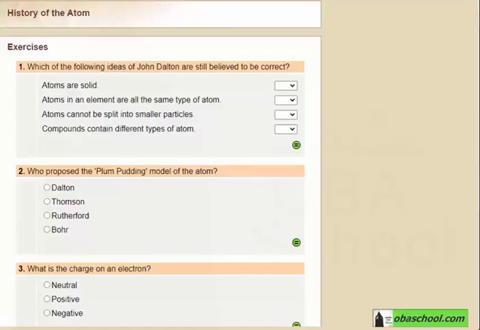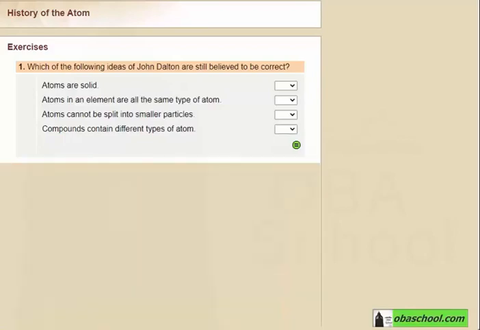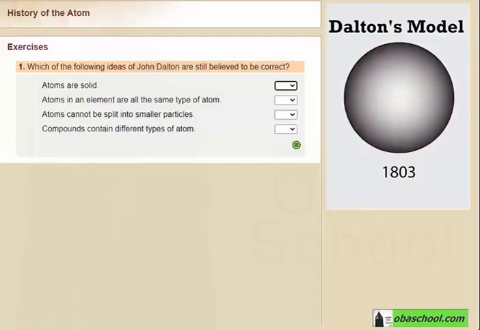Hello everyone. In this video, we will summarize the main points of this section while solving some exercises. Let's start with the first one. Which of the following ideas of John Dalton are still believed to be correct? Pause this video and then try and label each answer as a yes or no, and then check your answers. So we have to check first which of these is believed to be correct.